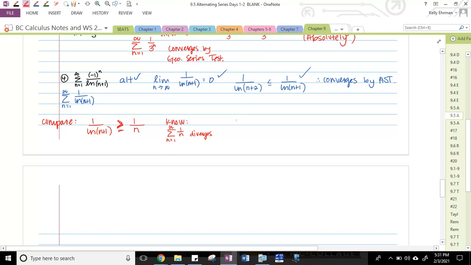So I think we can go ahead and say, by direct comparison test, we know that the sum from 1 to infinity of 1 over natural log of n plus 1 diverges, because the smaller series is pushing up, diverging on the bigger one. All right, so since we know that the alternating series converges, but the non-alternating, the positive version, diverges, then this converges conditionally.